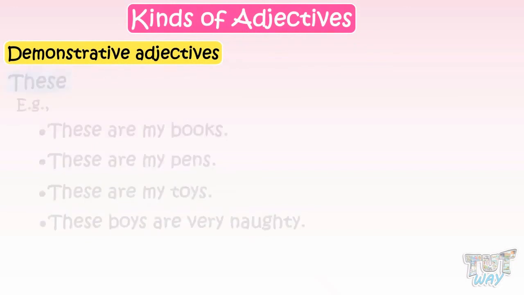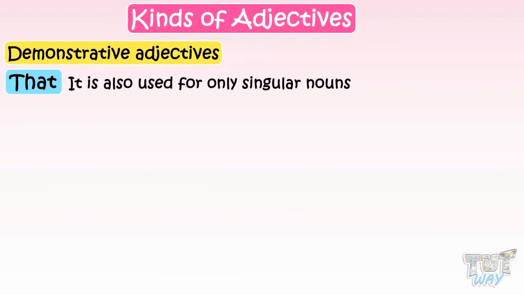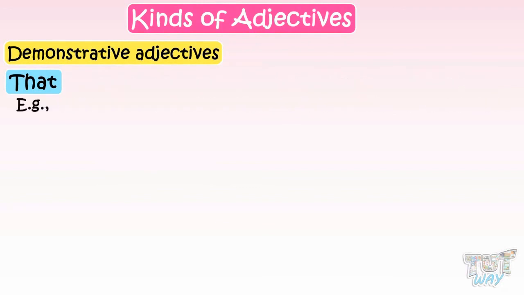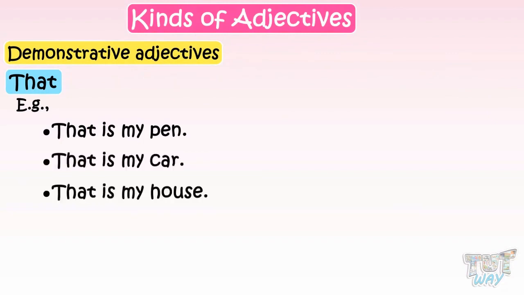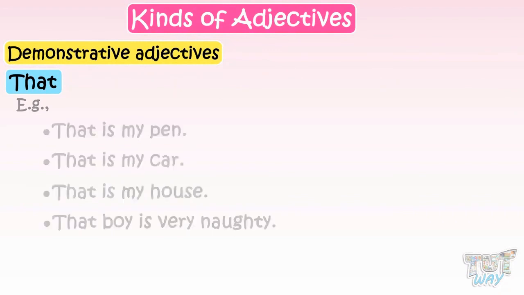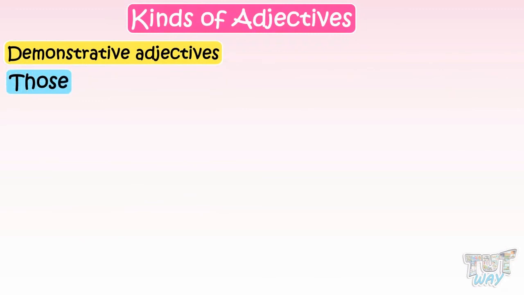Next demonstrative adjective is that. That is also used for only singular nouns, and it is used to denote a thing, person, or place which is far from the speaker. Like, that is my pen. That is my car. That is my house. That boy is very naughty. That is a demonstrative adjective, which is used for singular nouns, but for a thing, place, or person which is far from the speaker.